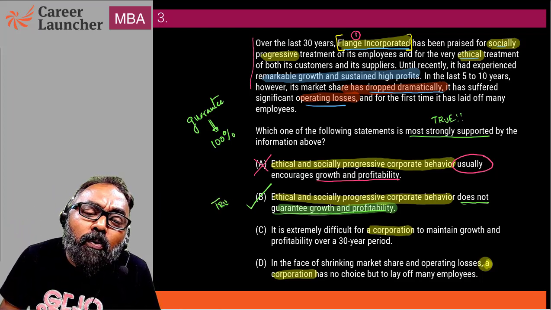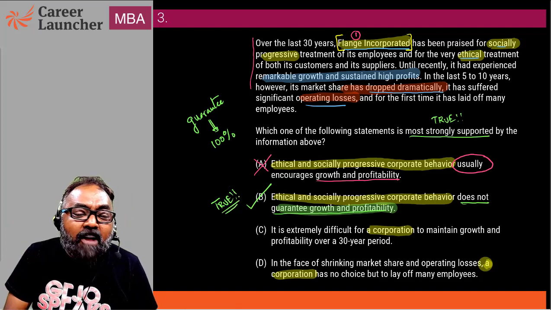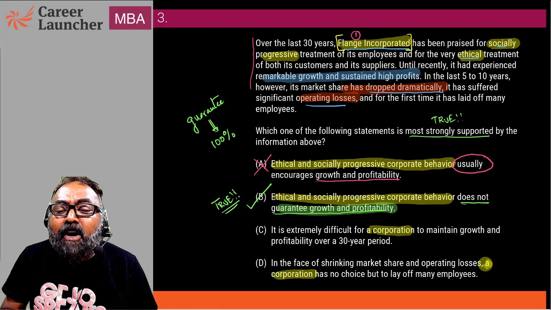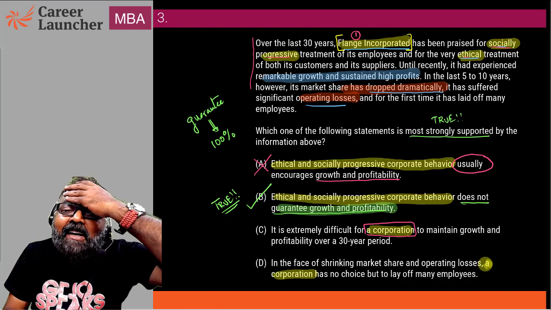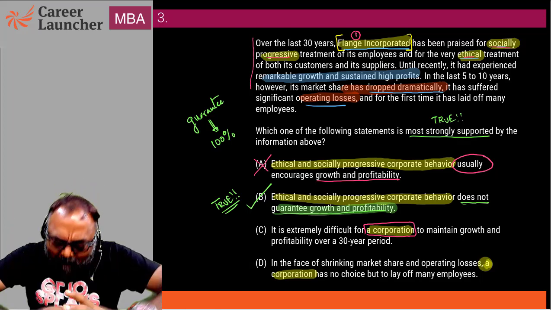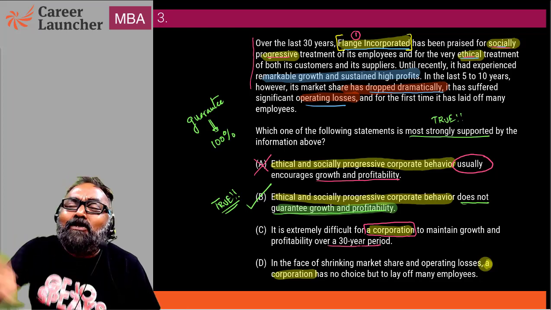Absolutely true. Now look at answer choice C. It is extremely difficult for a corporation. First of all, we went into corporation. This is looking at a socially progressive and ethical corporation. On top of it, we have taken it to a corporation to maintain growth and profit in 30 years.